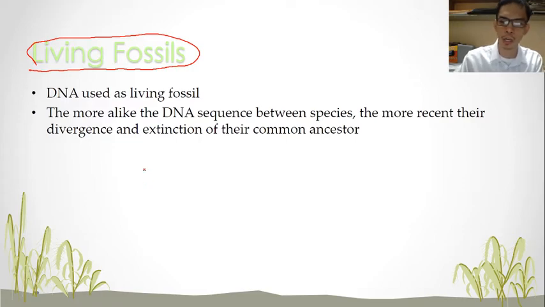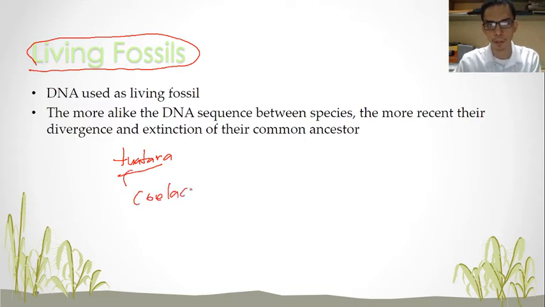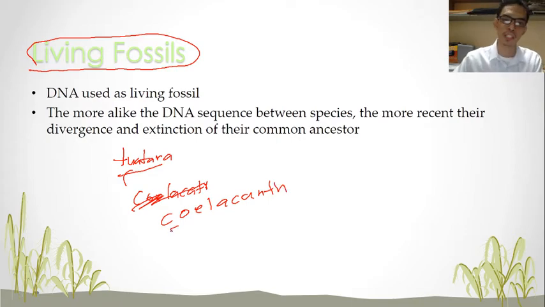For example, we have a living fossil like the tuatara. This is a reptile, and it is an example of a living fossil. Another one is the coelacanth. This is a fish believed to have lived several million years ago.